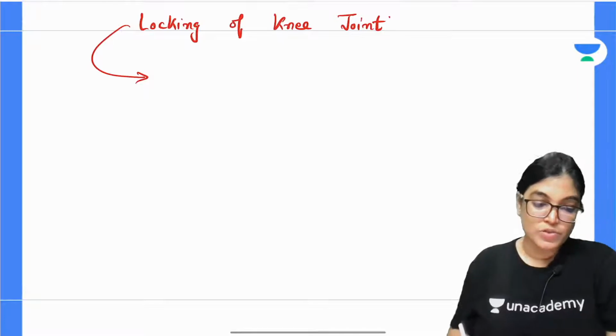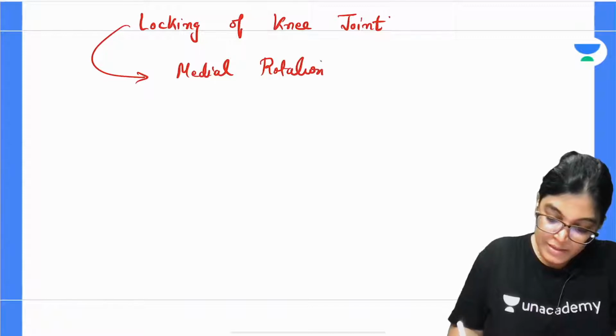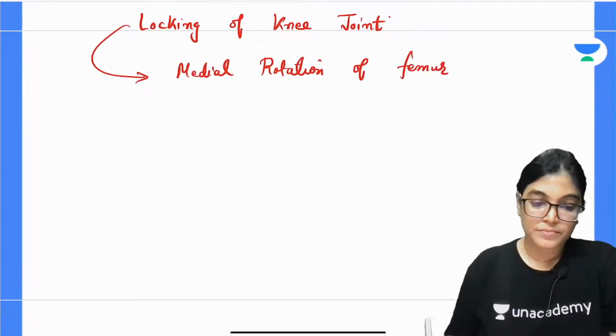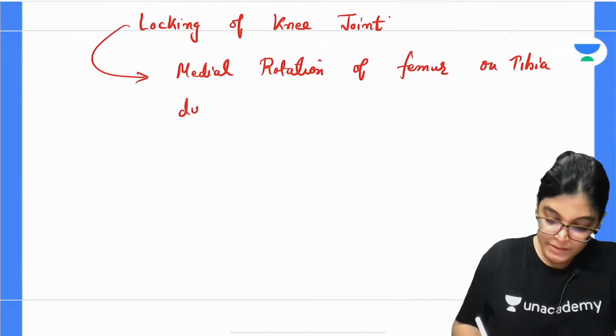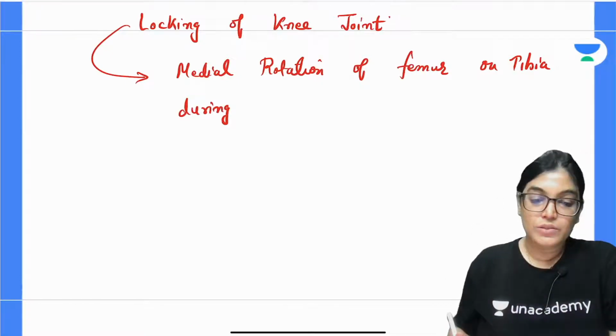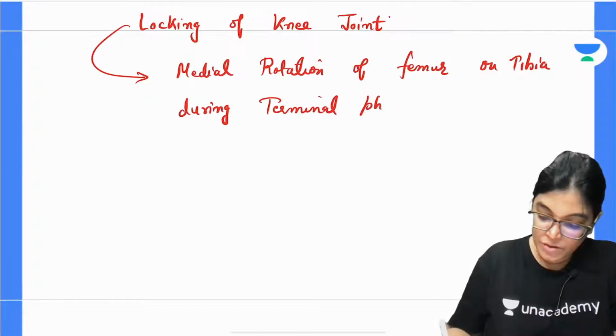Locking of the knee joint is defined as medial rotation of femur on tibia during the terminal phase of extension.